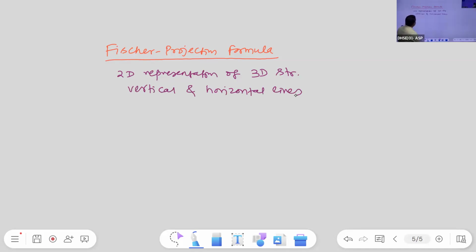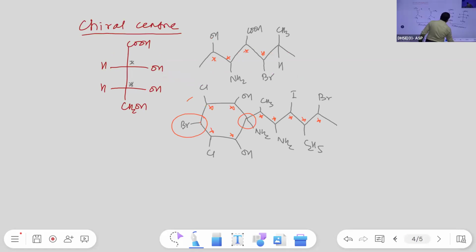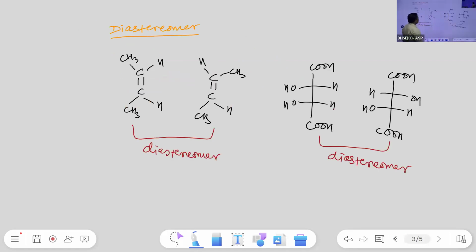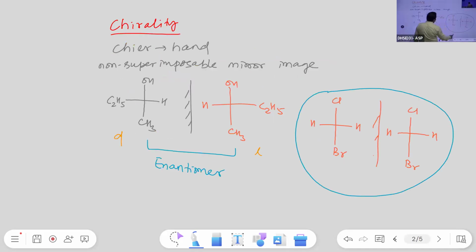Is it clear? Like the structures we discussed earlier, the diagonal ones written here are also the Fisher projection formula. These are two-dimensional representations of the three-dimensional structure. We represent the 3D structure as a 2D structure using vertical and horizontal lines.